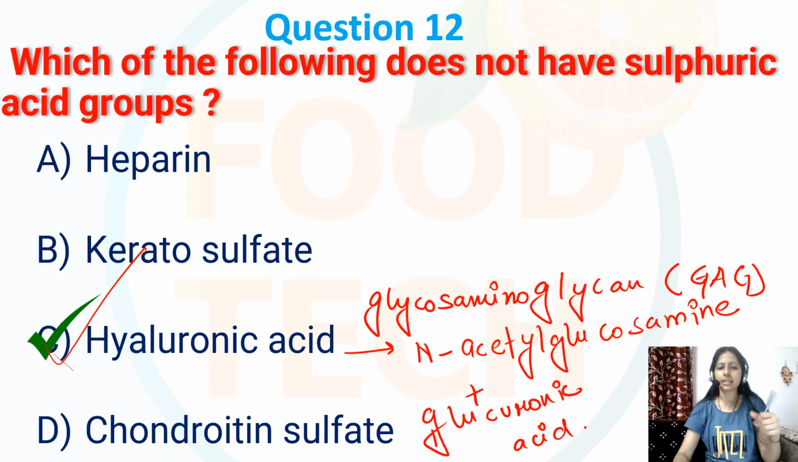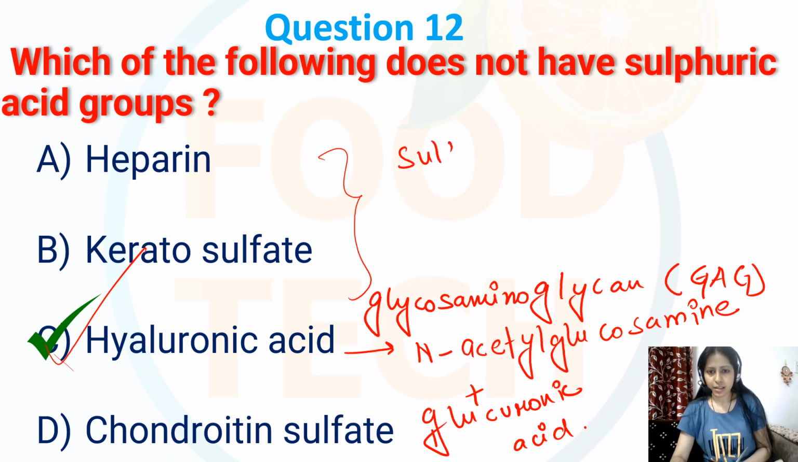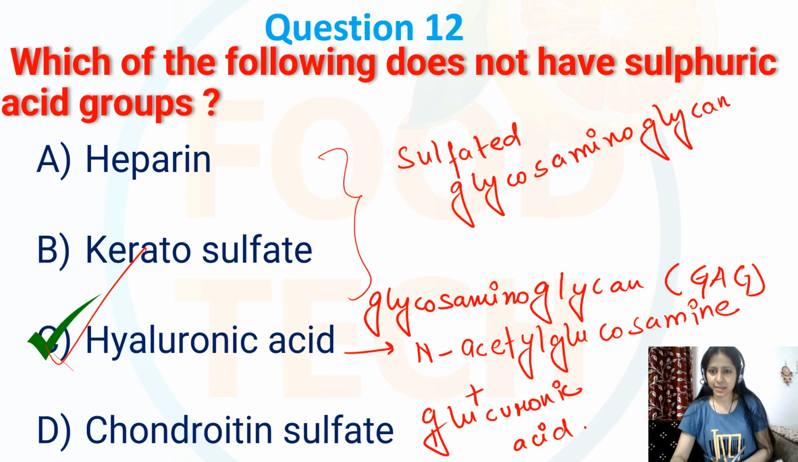Whereas on the other hand, heparin, keratosulfate or chondroitin sulfate, all of these consist of sulfate groups, since these are all sulfated glycosaminoglycans. So this means that they consist of sulfate groups. So over here my correct option is option number C.